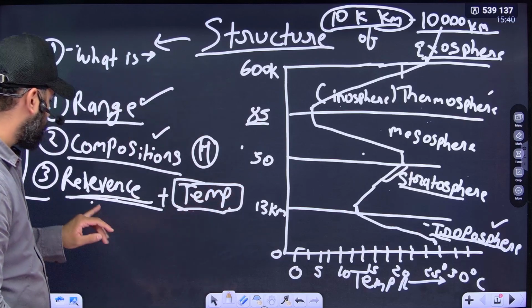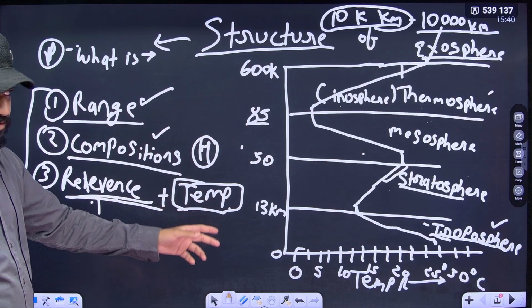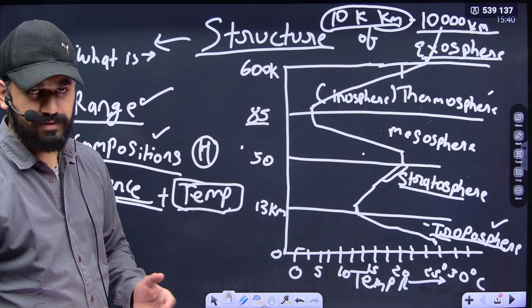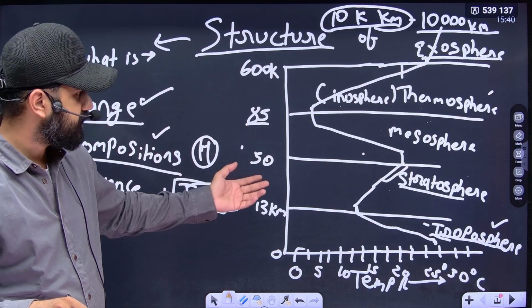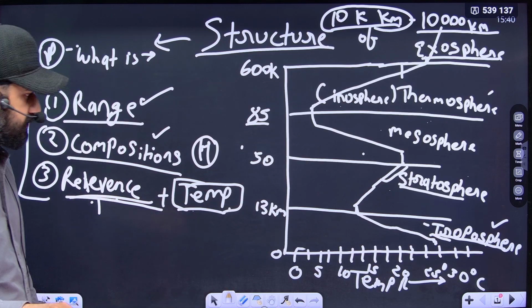Simply you can write that. Relevance, I have told you, you have to mention. With these parameters, in a broad question, I think 15 marker, you can complete all the things and achieve good marks.